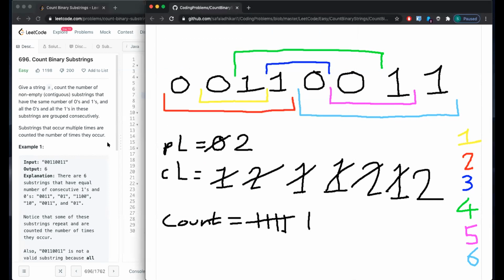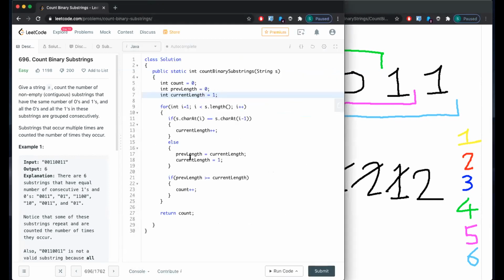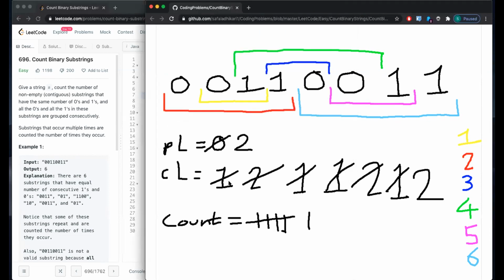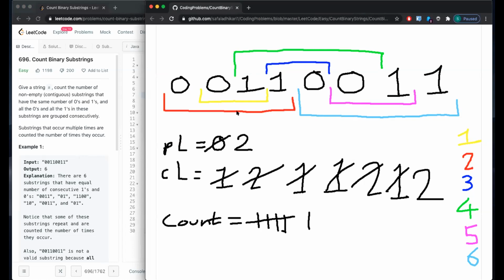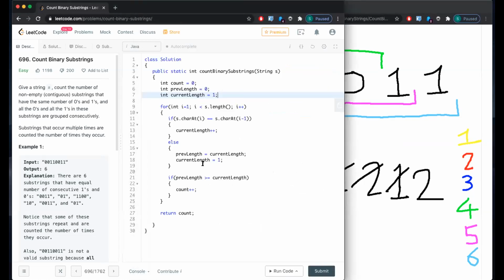On the first for loop, the current length gets incremented and previous length will not be equal to current length, because previous length would still be 0, right?